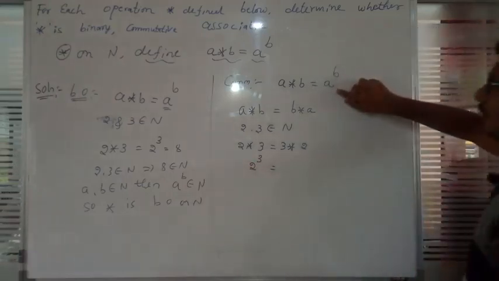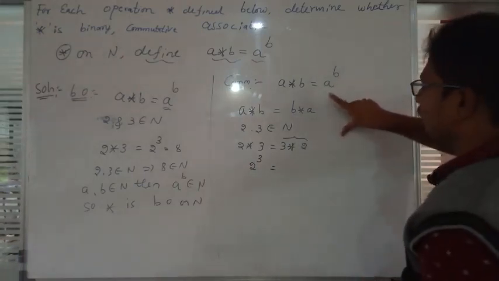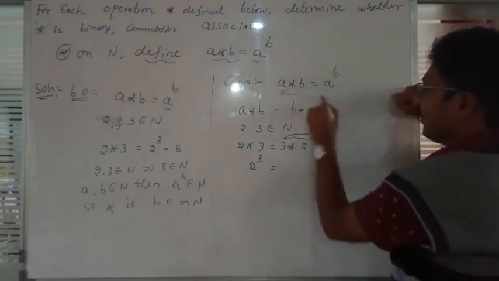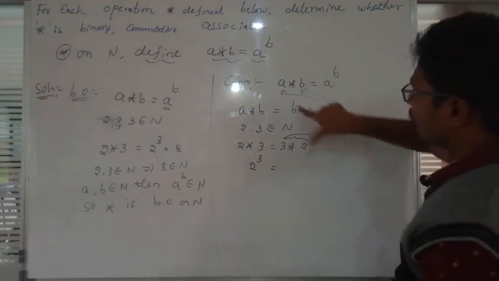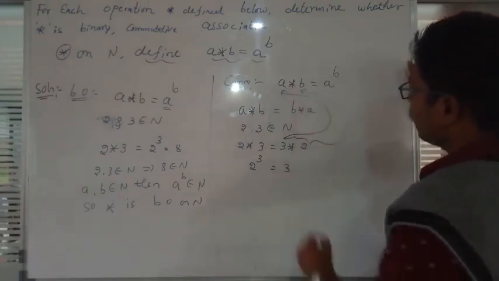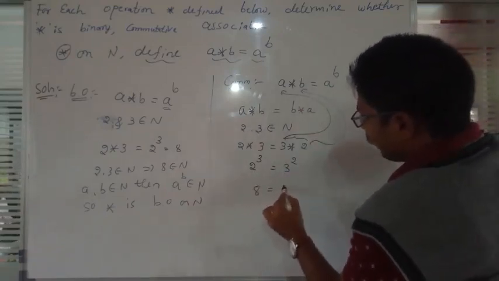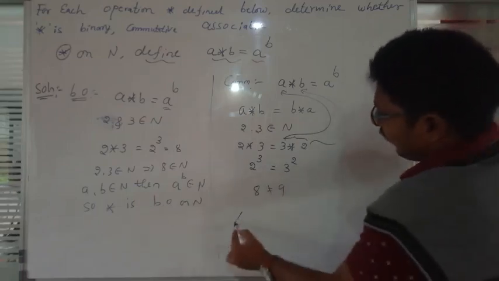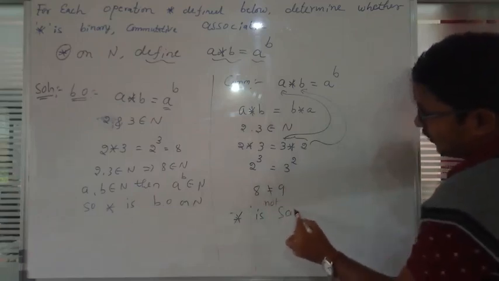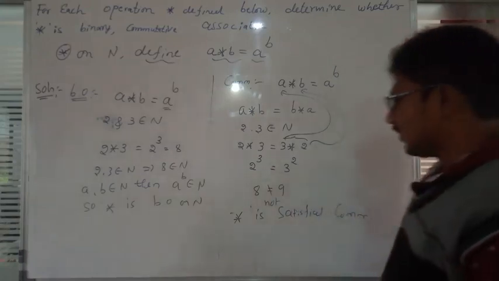So 2 raised to 3. And next, 3 star 2 is there. a star b is equal to a raised to b. It means in the placement of a, 3 is there, and in the placement of b, 2 is there. 2 raised to 3 is 8, and 3 raised to 2 is 9. It is not equal. Star does not satisfy the commutative property.